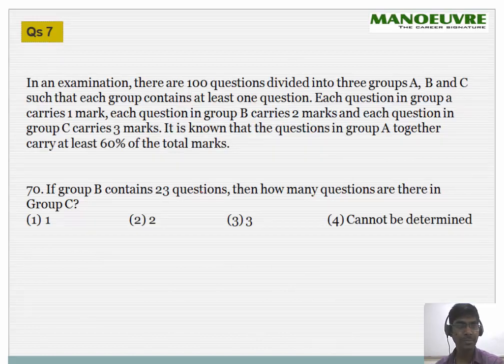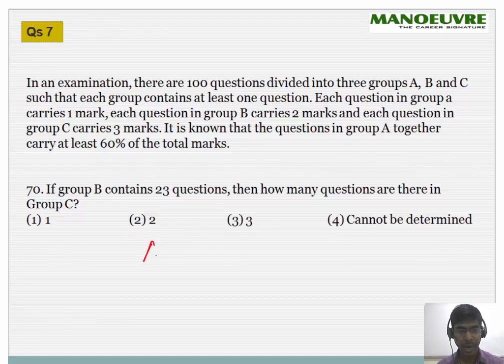Fine. In an examination, there are 100 questions divided into 3 groups A, B, C, such that each group contains at least one question. Each question in group A carries 1 mark. Each question in group B carries 2 marks, and each question in group C carries 3 marks. It is known that the questions in group A together carry at least 60% of the total marks. If B contains 23 questions, then how many questions are there in group C?